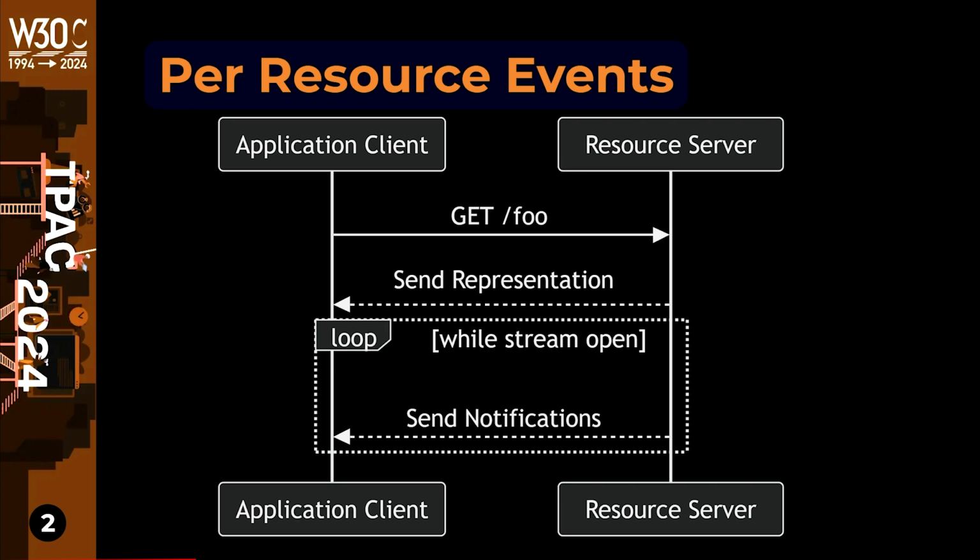The most common scenario for notifications involves applications requesting some content and thereafter tracking changes to that content. PrEP is optimized just for this use case. Using PrEP, applications can receive the current representation of a resource followed by notifications, all in one HTTP request.